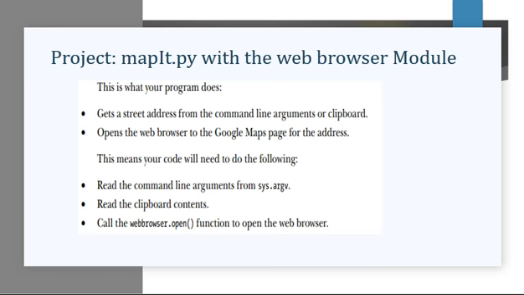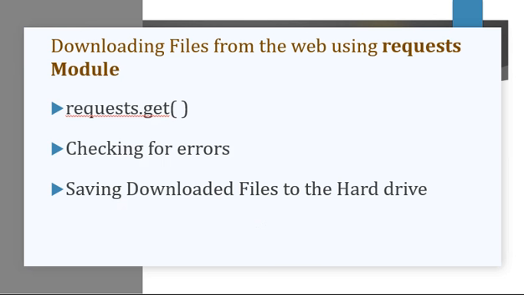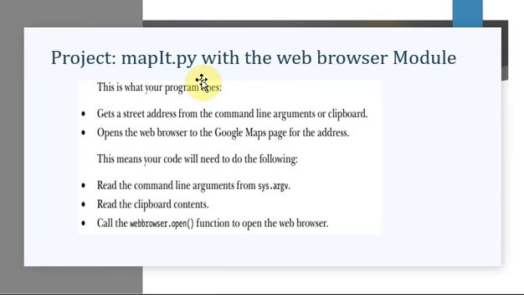For the web browser, you have to tell about the function, that is the open function. For the web browser, the content is only about the open function. Whatever URL you are specifying, this web browser module is going to launch the browser with the specified URL. In that, you just have a program, that is mapit.py.